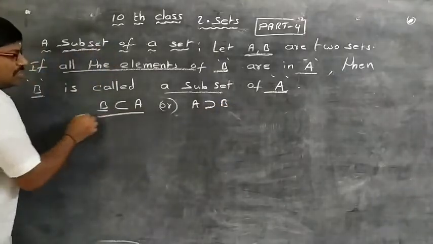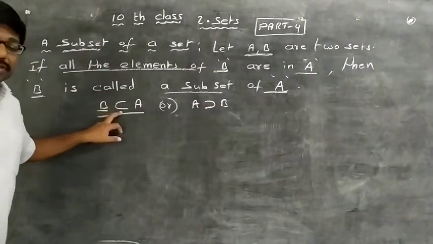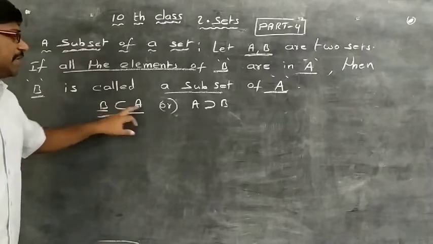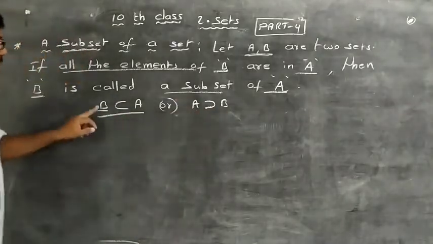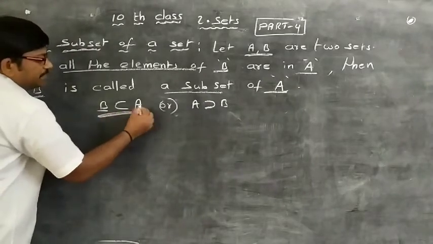Generally we use the subset form: B is a subset of A. Rarely do we use A is a superset of B. So this is what we use.